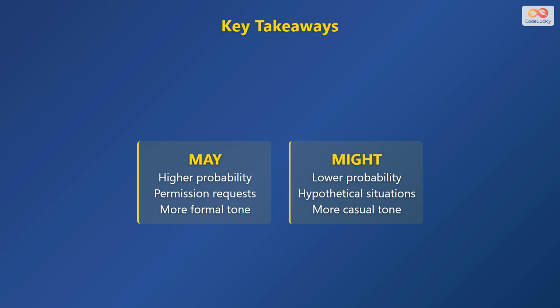Remember, may shows higher probability and is often used for permission. Might shows lower probability and discusses hypothetical situations. May is more formal and might is more casual. Use these modal verbs to express chances or ask politely.